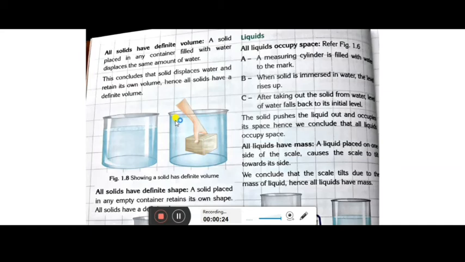If you notice the amount of water rising, that will be equal to the volume of the solid you have immersed in the container. So this concludes that the solid displaces water and retains its own volume. So all solids have a definite volume.